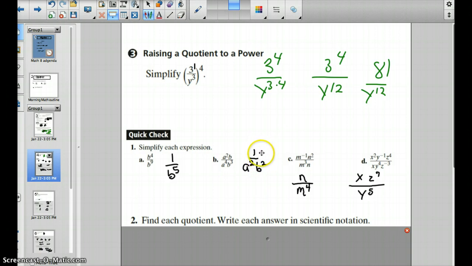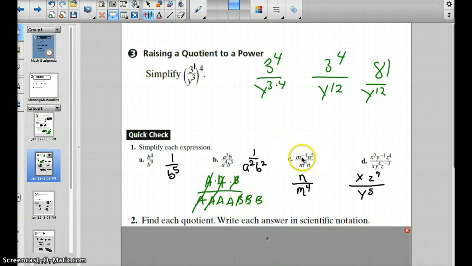If it doesn't make sense, for something like b, think about a times b in the numerator over 4 a's in the denominator, right? A, A, A, A, and 3 b's, b, b, b. Now remember, just like with reducing, 1 in the numerator and 1 in the denominator will cancel out, okay? We can cancel out a b here, and so what's left in the numerator is understood to be 1, and then we have 2 a's and 2 b's, which represent a squared and b squared.